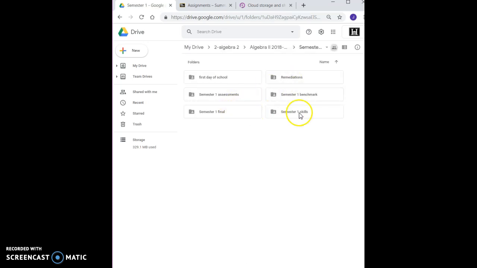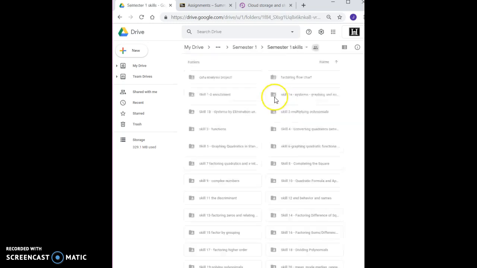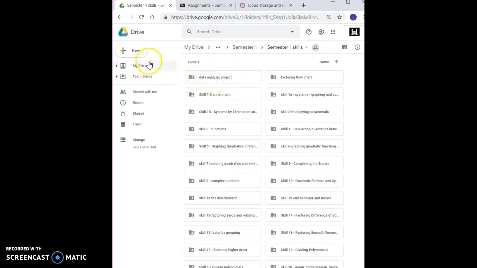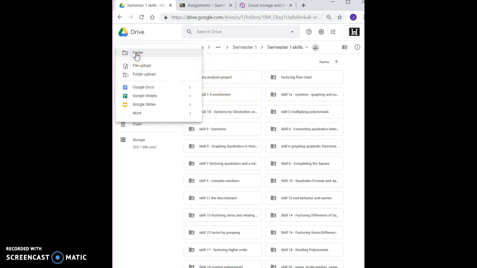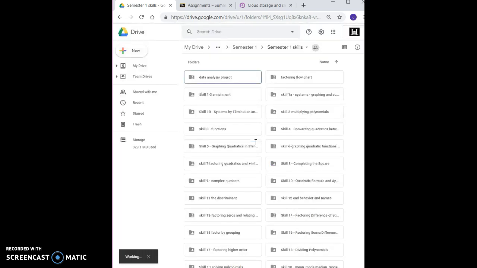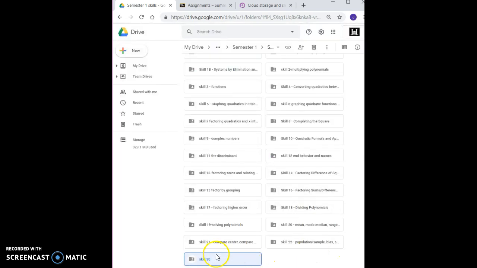So semester 1 is organized by skills, finals, assessment, remediations, benchmarks. So this is like every skill that we've taught, organized. Say I wanted to add a folder, I would go new. So let's just say skill 30. Now I have skill 30.